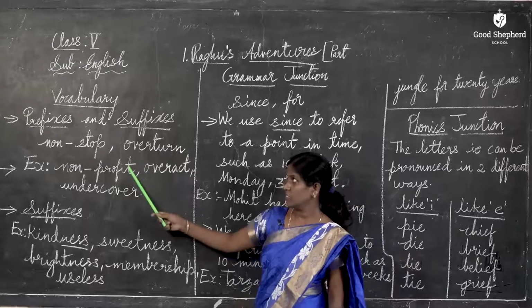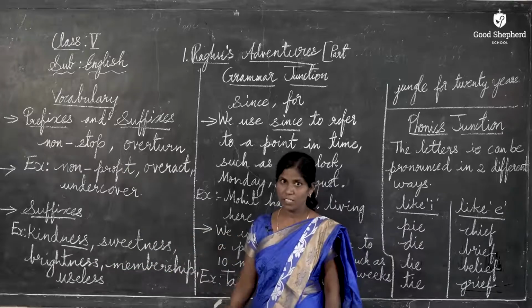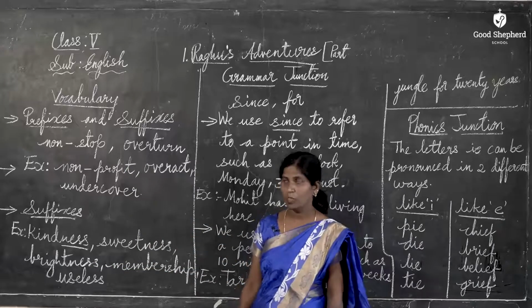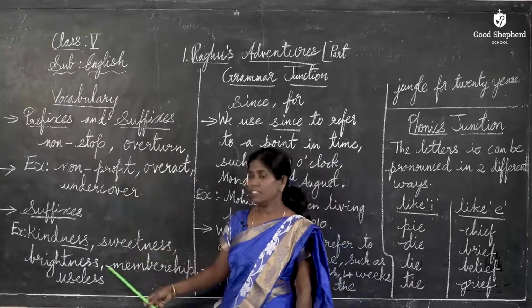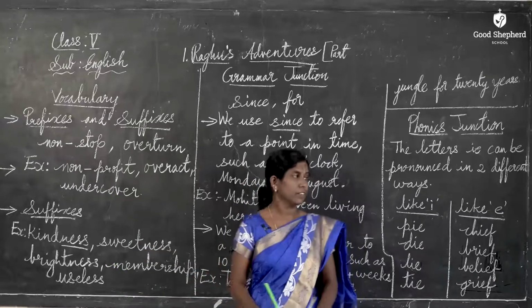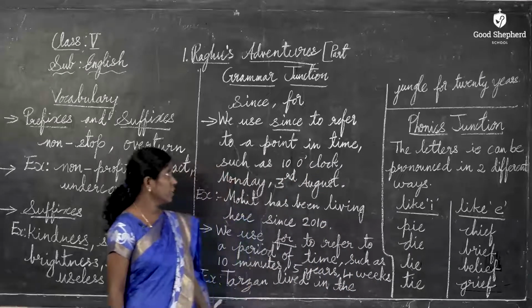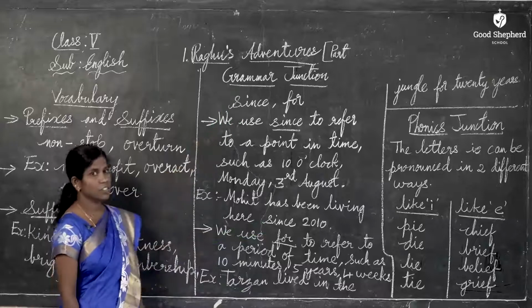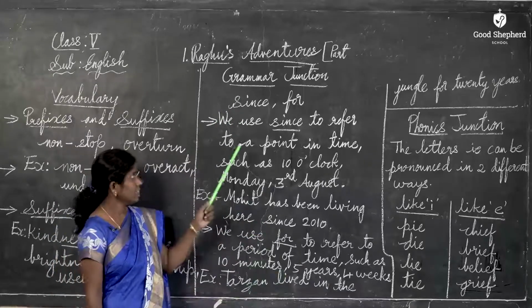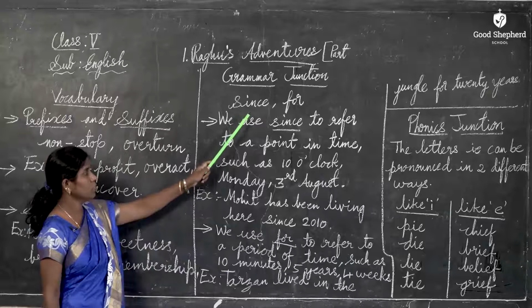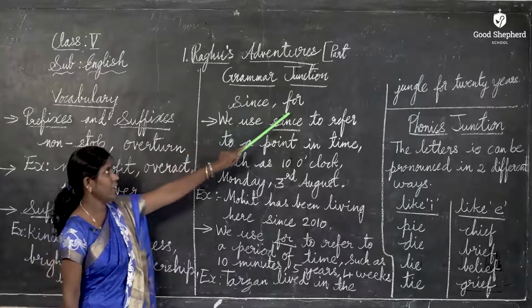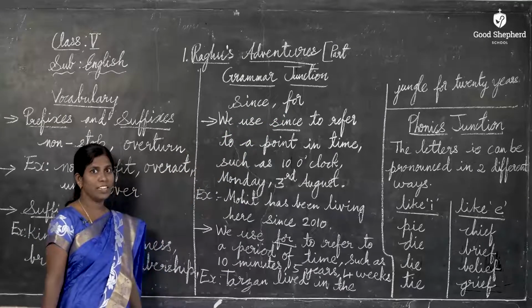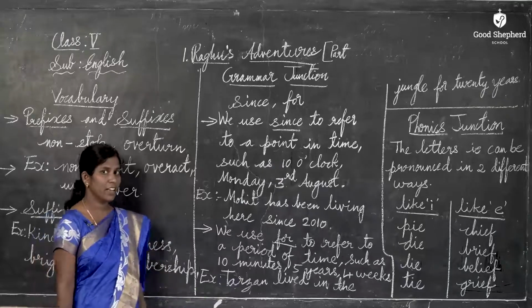What are prefixes and what are suffixes and how the words are formed using prefixes and suffixes? Next, we are going to learn from grammar junction. Here, let us learn how the words since and for are used in sentences and when they are used.